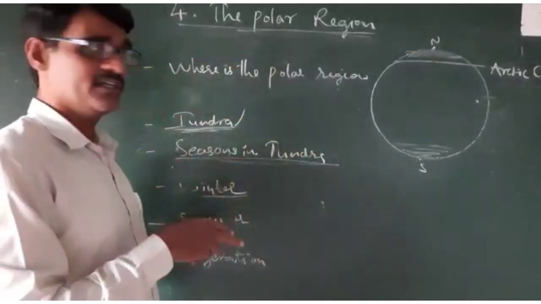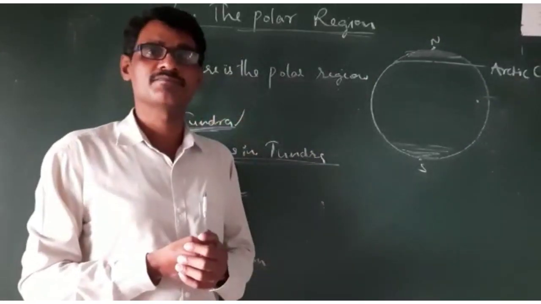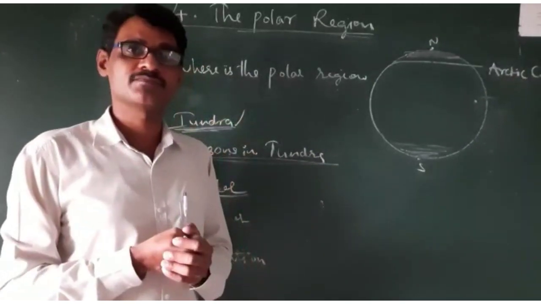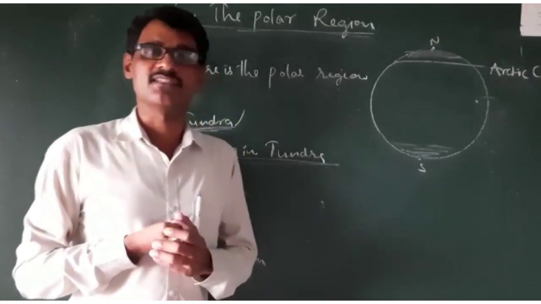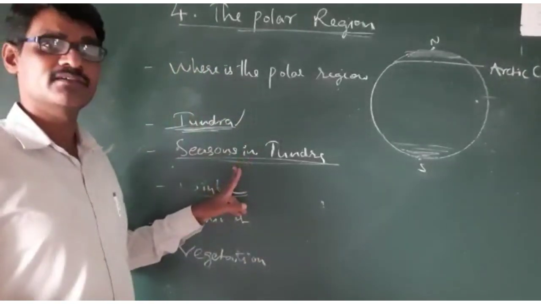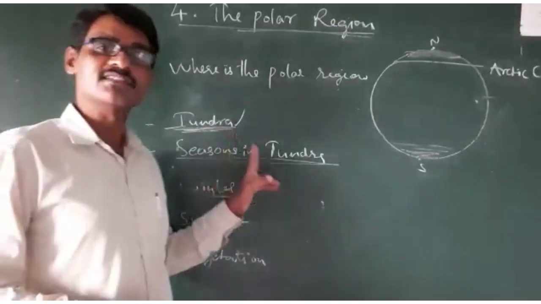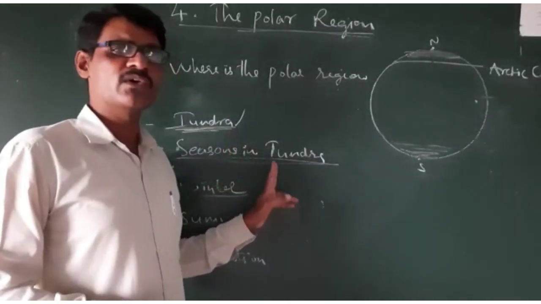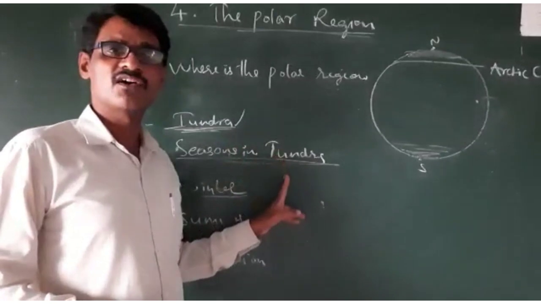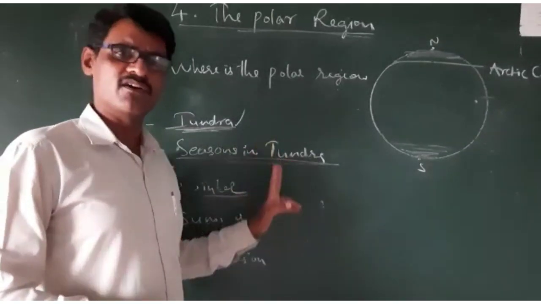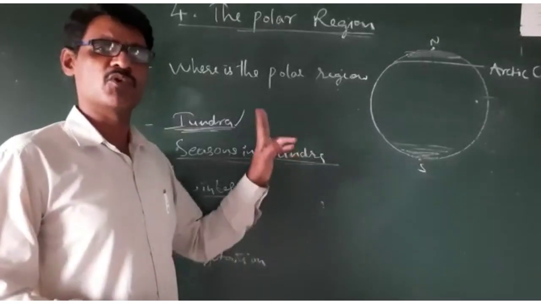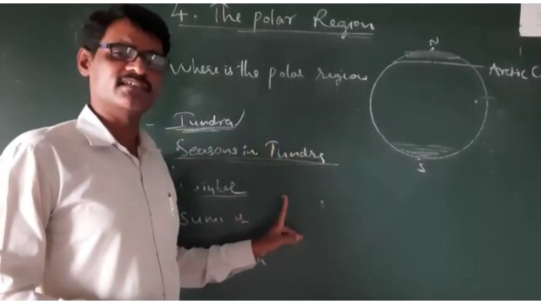The other remaining period is the winter season. So in the winter, you cannot see the sun. The total region is dark, with extreme cold and ice.